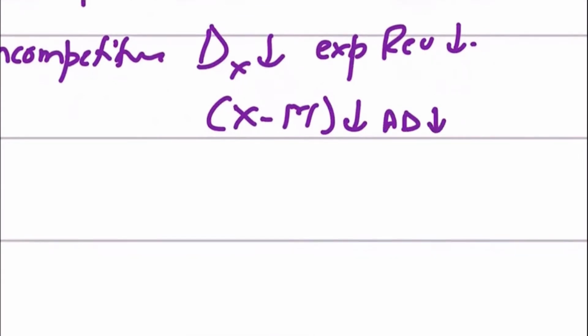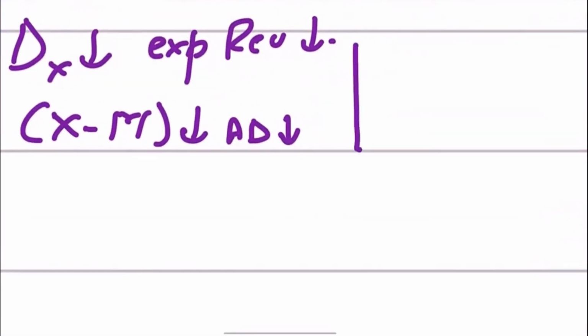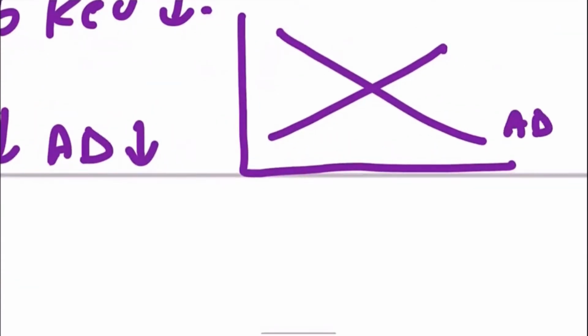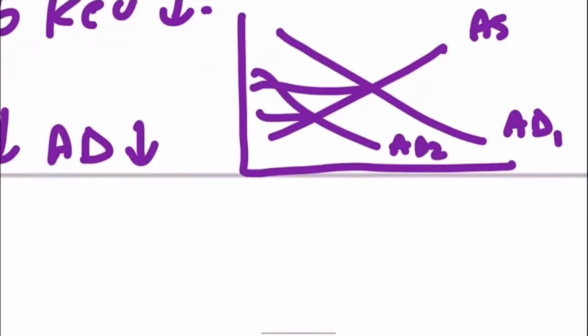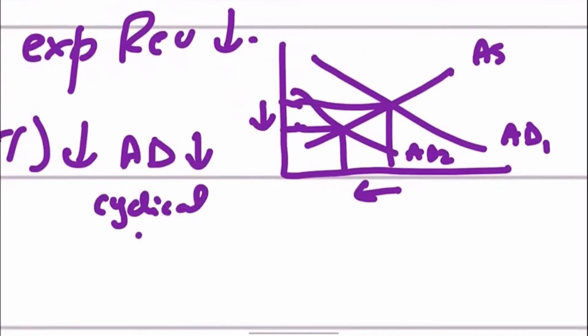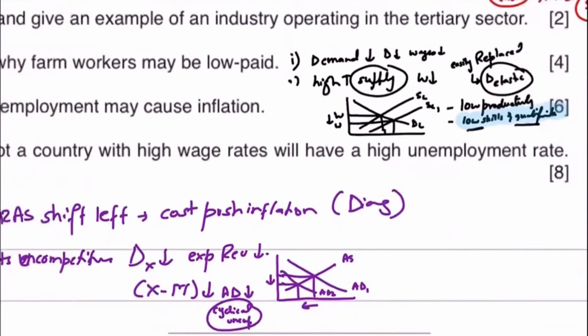If aggregate demand falls, it would result in falling real GDP, and that would result in cyclical unemployment. We know that if aggregate demand falls, that results in a recessionary impact or a recession as well. It depends upon whether this fall is short term or long term, persistent or not persistent, or for a consecutive 6 months or not. But in either case, whether it's a recessionary effect or a recession, it would result in cyclical unemployment. So yes, the statement is correct that higher wages may result in higher unemployment.